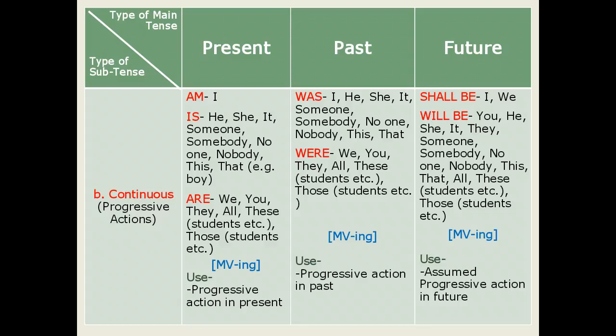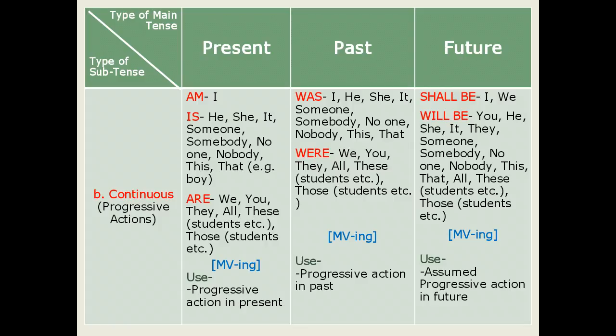Was is used for the singulars, that is I, he, she, it, someone, somebody, no one, nobody, this person, that person, etc. And were is used for we, you, they, all, these, for example, students, those, for example, students, etc. After above supporting verbs, that is was and were, an action denoting main verb occurs in its ing form or say present participle form, and the use of this tense is to express progressive actions at specific time in past.